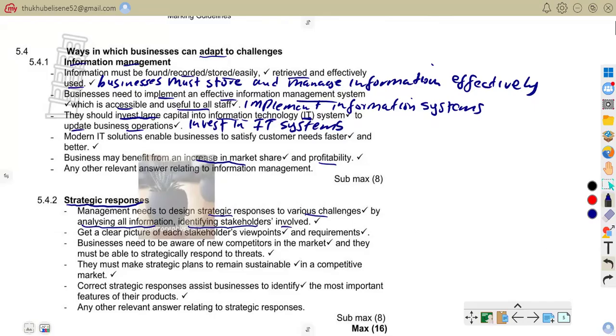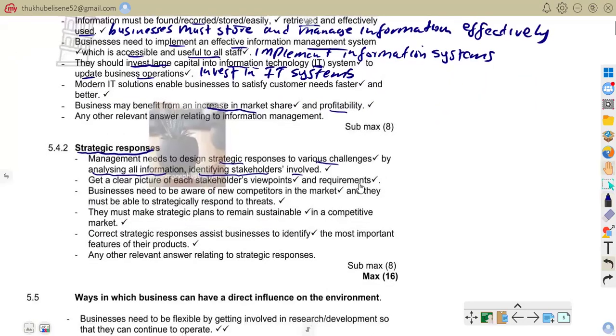So that is what we are saying, good people. It also says get a clear picture of each stakeholder's viewpoints and requirements. As a business, you are to get a clear picture of stakeholders' viewpoints and requirements.